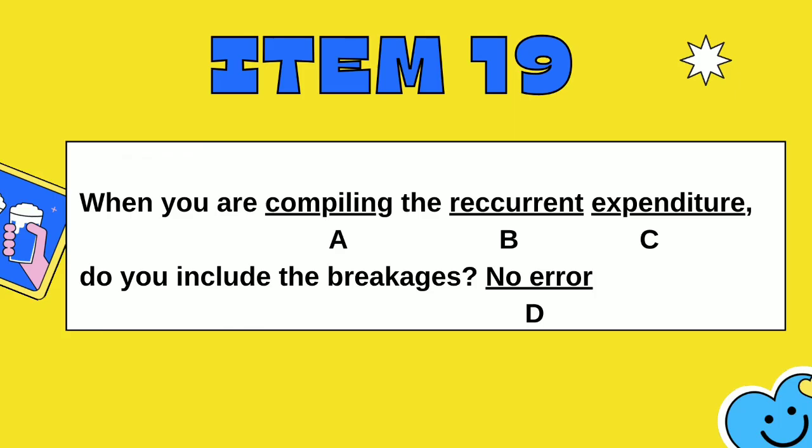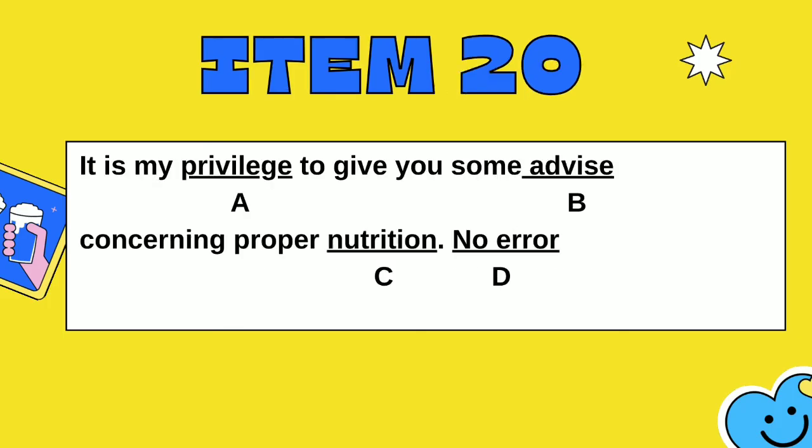Item 19. When you are compiling the recurrent expenditure, do you include the breakages? Is the error at A. Compiling, B. Recurrent, C. Expenditure, or is the sentence error-free? The error is at B. Recurrent is spelled R-E-C-U-R-R-E-N-T.